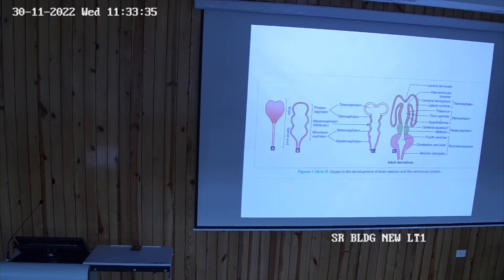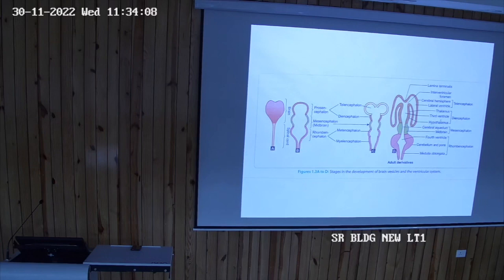See the part. The brain is again differentiating into three parts. Prosencephalon, anterior or cranial one, middle one is called mesencephalon, and posterior or caudal is called rhombencephalon. The prosencephalon, see the diagram, then write. Prosencephalon again divides into two parts, telencephalon and diencephalon.